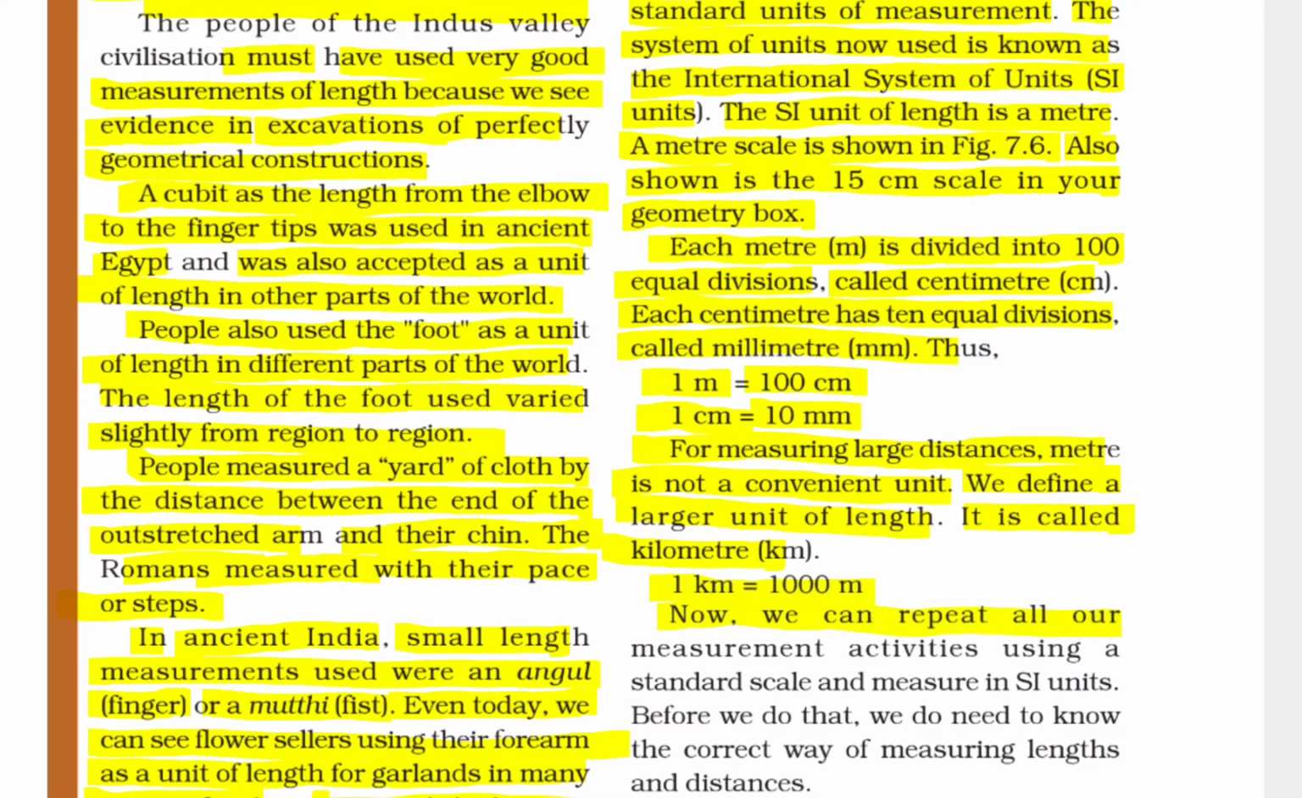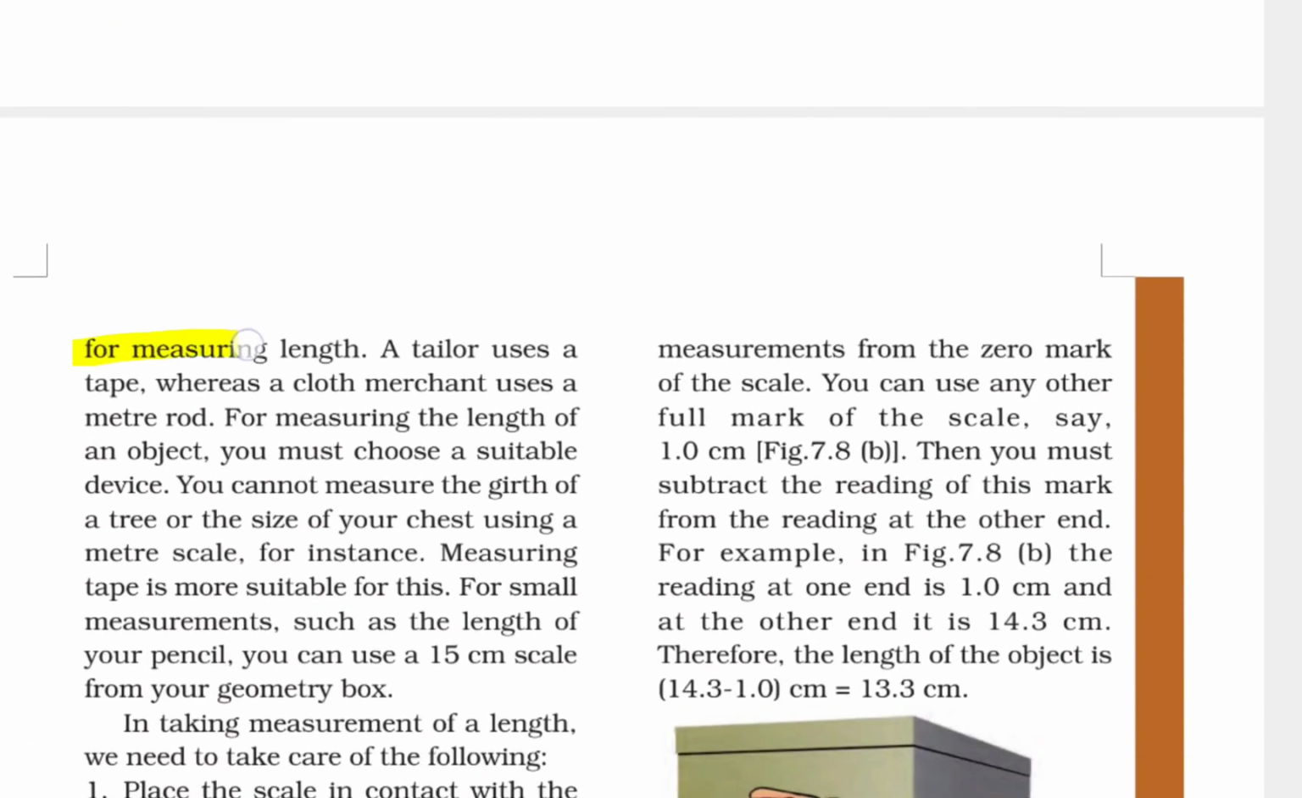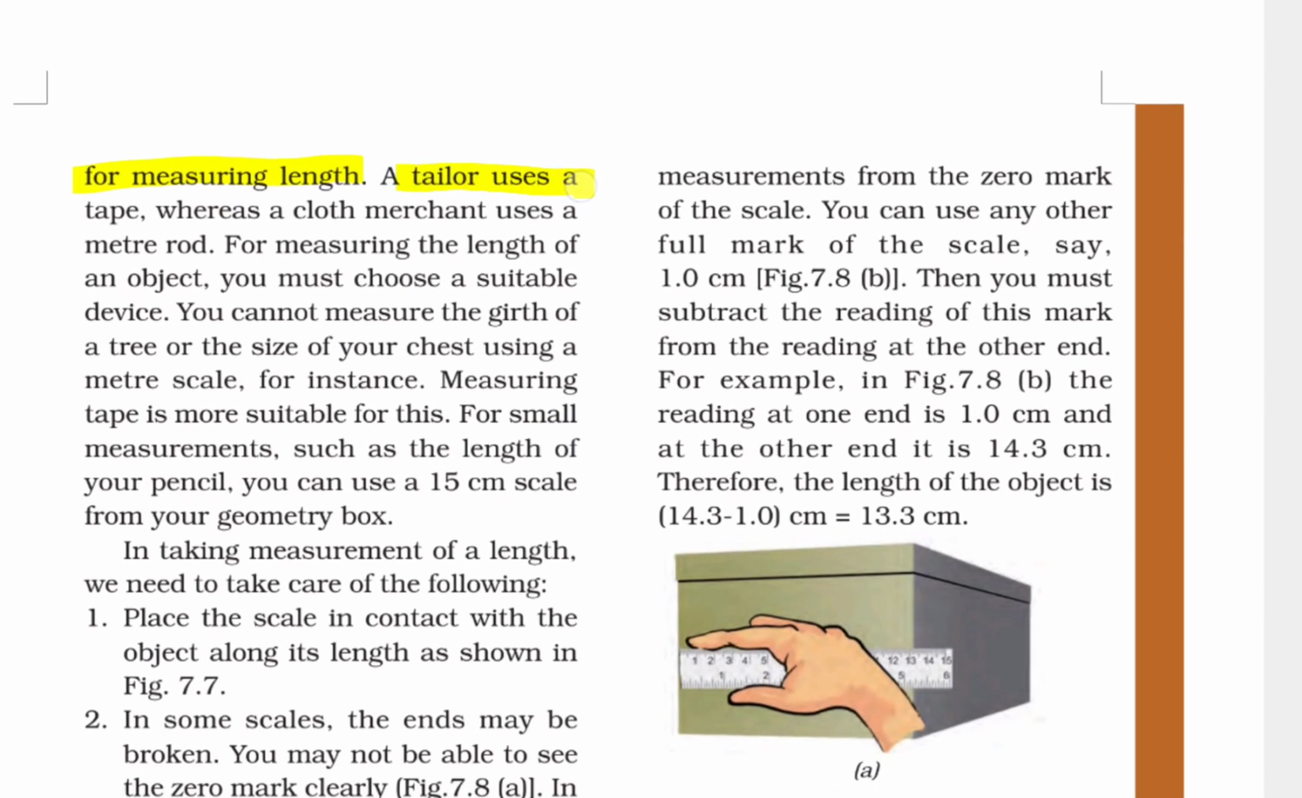Now we can repeat all our measurement activities using a standard scale and measure in SI units. Before we do that, we do need to know the correct way of measuring length and distance. Correct measurement of length. In our daily life, we use various types of measuring devices. We use a meter scale for measuring length. A tailor uses a tape, whereas a cloth merchant uses a meter rod. For measuring the length of an object, you must choose a suitable device.